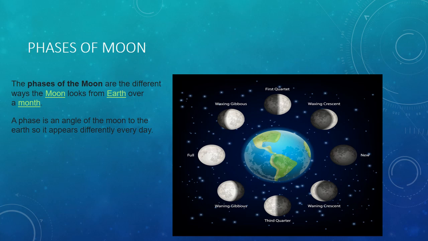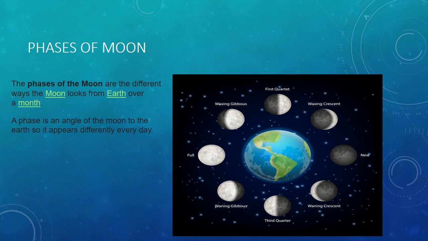When the Moon travels from the new moon to the full moon phase, the visible portion increases. This is called waxing of the Moon. When the Moon travels from the full moon to the new moon phase, the visible portion decreases and it is called waning of the Moon. Actually, the Moon is constantly half bright and half dark, but the angle of the view from the Earth keeps on changing. So let us discuss the different phases of the Moon.